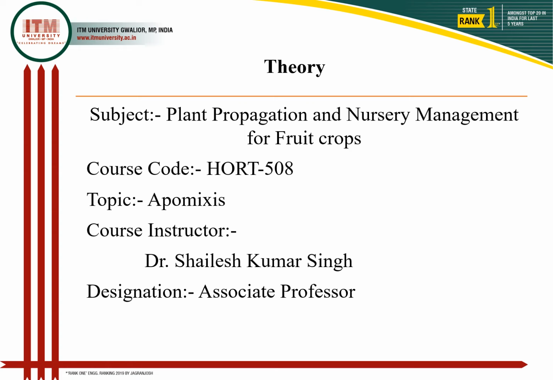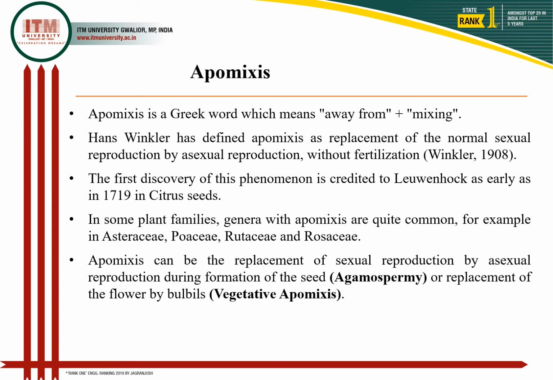Today we will discuss the phenomenon of apomixis, which is one of the important components of plant propagation. The term apomixis has been taken from a Greek word, which means a mechanism which takes away the normal sexual reproduction method, where syngamy and triple fusion take place.